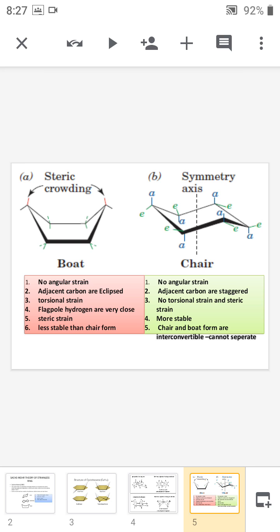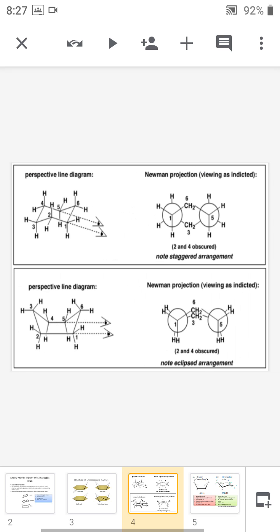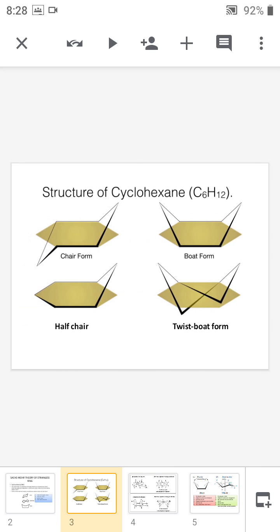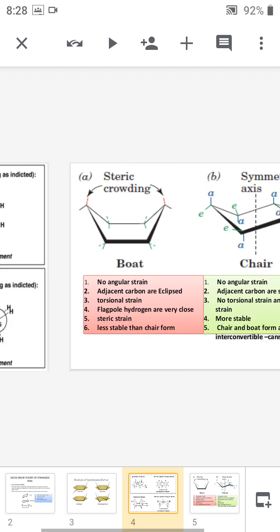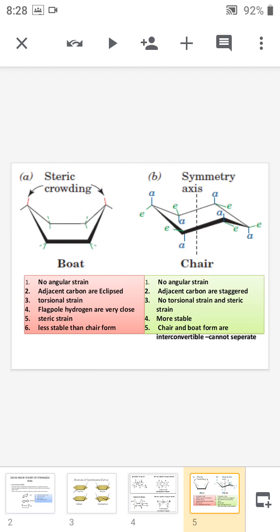Now in the chair form we can see these two carbon atoms, C3 and C6, are in different planes. C3 is below the plane and C6 is upward of the plane. See here the chair form: one end of the chair form is upward and the other end is downward of the plane. So these two ends are at maximum distance apart. That's why they are devoid of torsion strain.